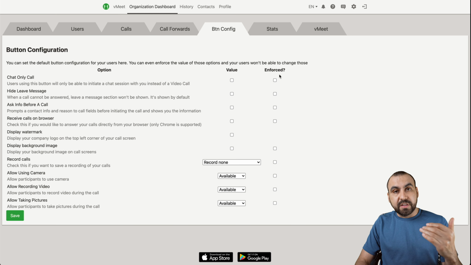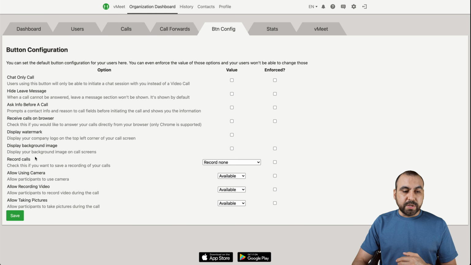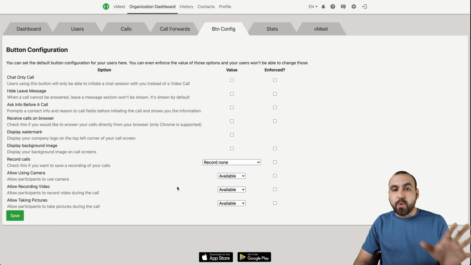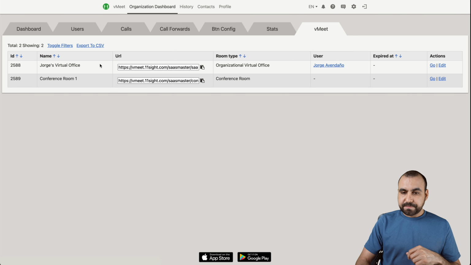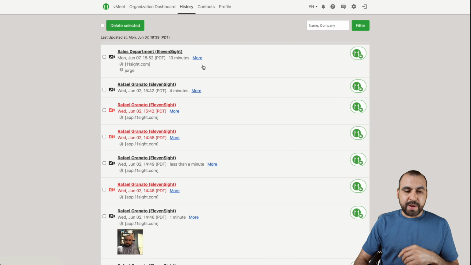The value, are they going to be enforced or not? Do you want to record the calls? Allow using camera, yes, no. The recording video and the pictures, and you have the overall settings there. You have stats right here available also. You have the vMeet information right there. We have our history tab to view all the history right there.